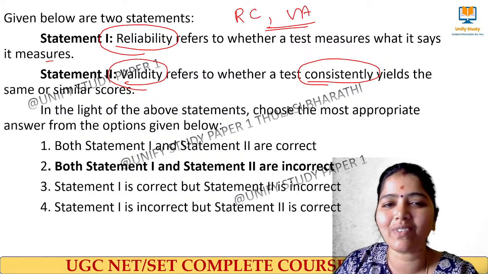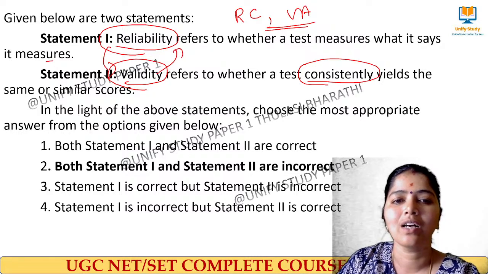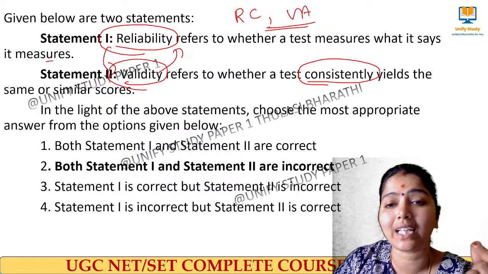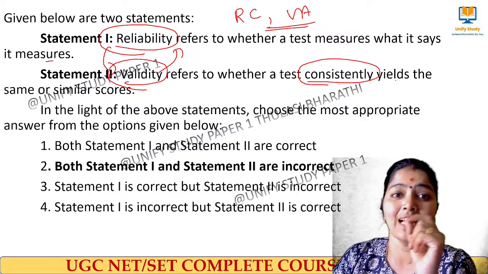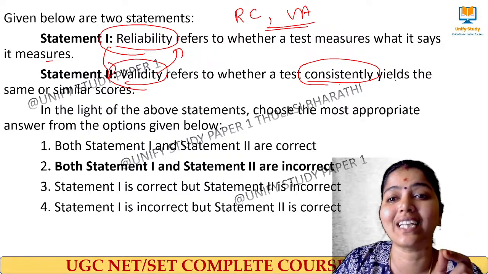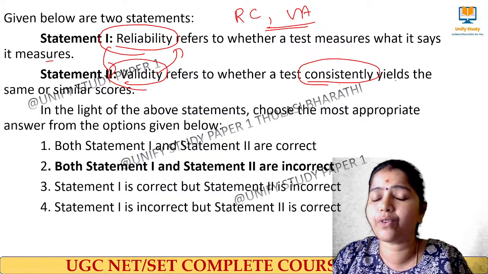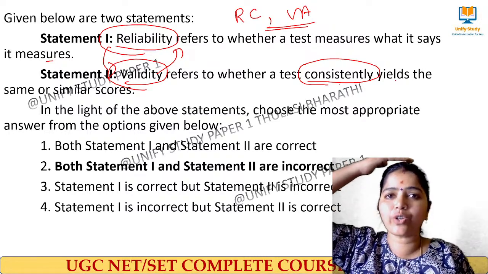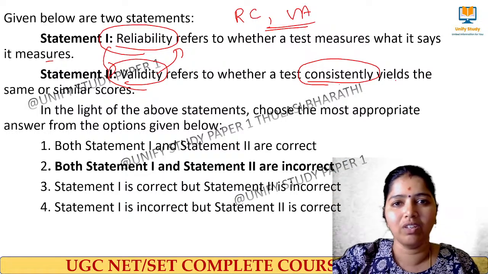So validity and reliability are the opposite. Reliability refers to whether a test consistently yields the same or similar scores. Validity refers to whether a test measures what it says it measures. That is accuracy. If you measure my height, it should give 162, not 62.